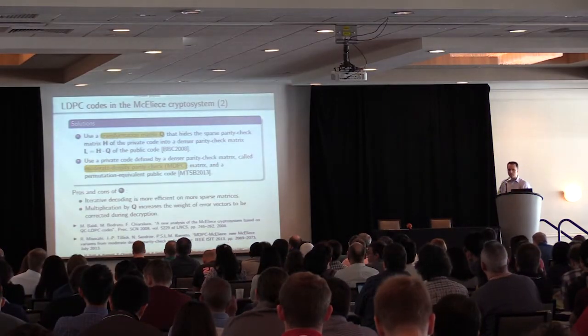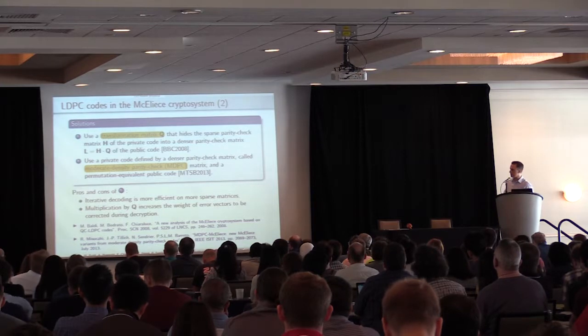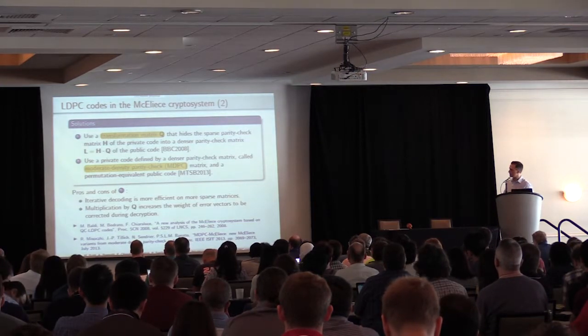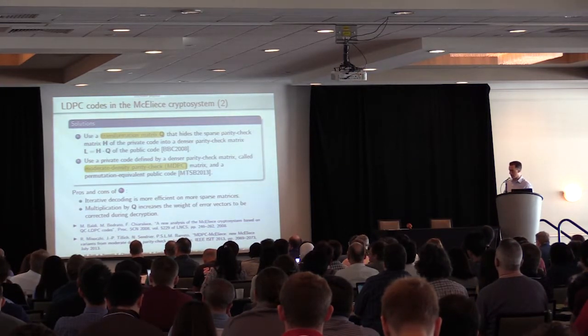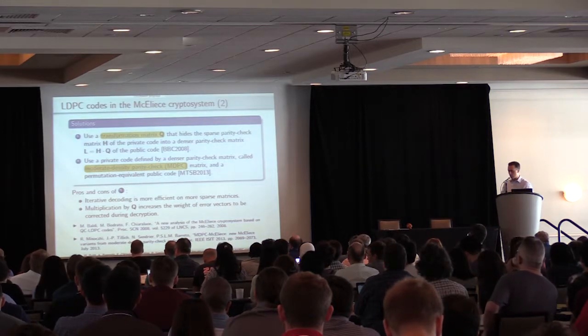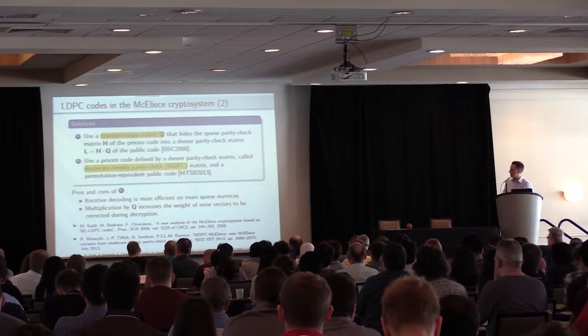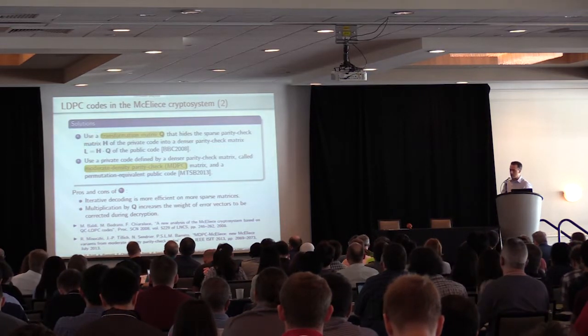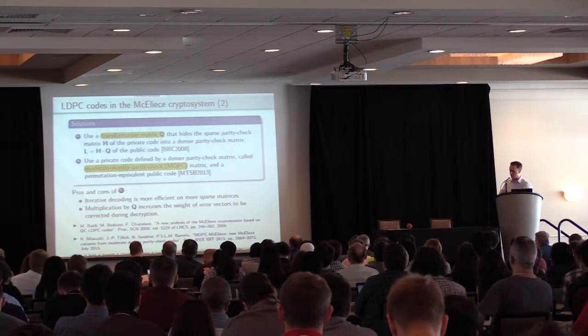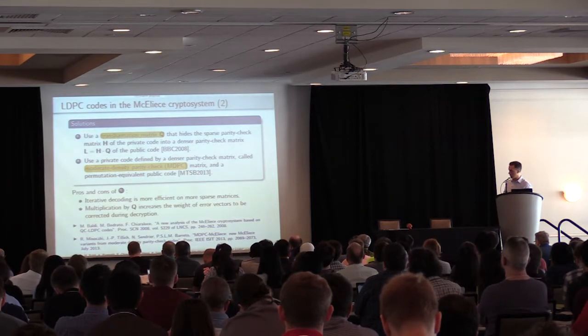So we replace the permutation matrix that was used in McEliece with a denser transformation matrix, and this was our proposal in 2008. The other solution is to use a private code that is defined by a parity check matrix that is denser, called a moderate density parity check matrix, as proposed by Misoczki, Tillich, Sendrier, and Barreto in 2013.